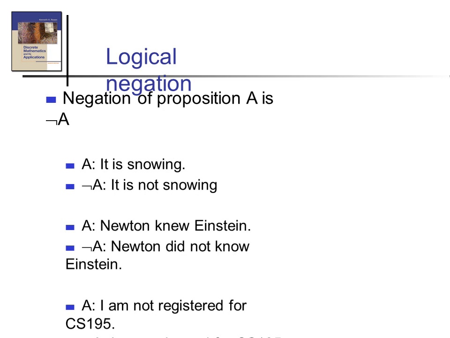First one, logical negation. Negation of a proposition, we already said, is the not statement, and we represent it with the symbol negation A. Statement A is: it is snowing in India. Now what is the negative? It is not snowing. Okay, that is the symbol negation A. And the next example is Newton knew Einstein, and the negation is Newton did not know Einstein.